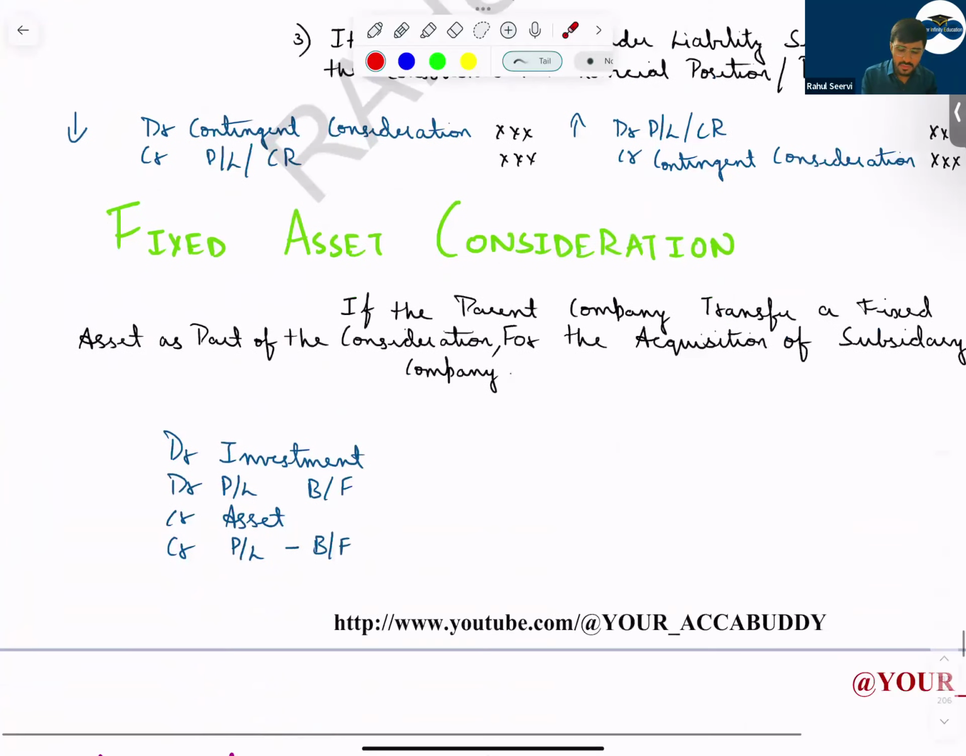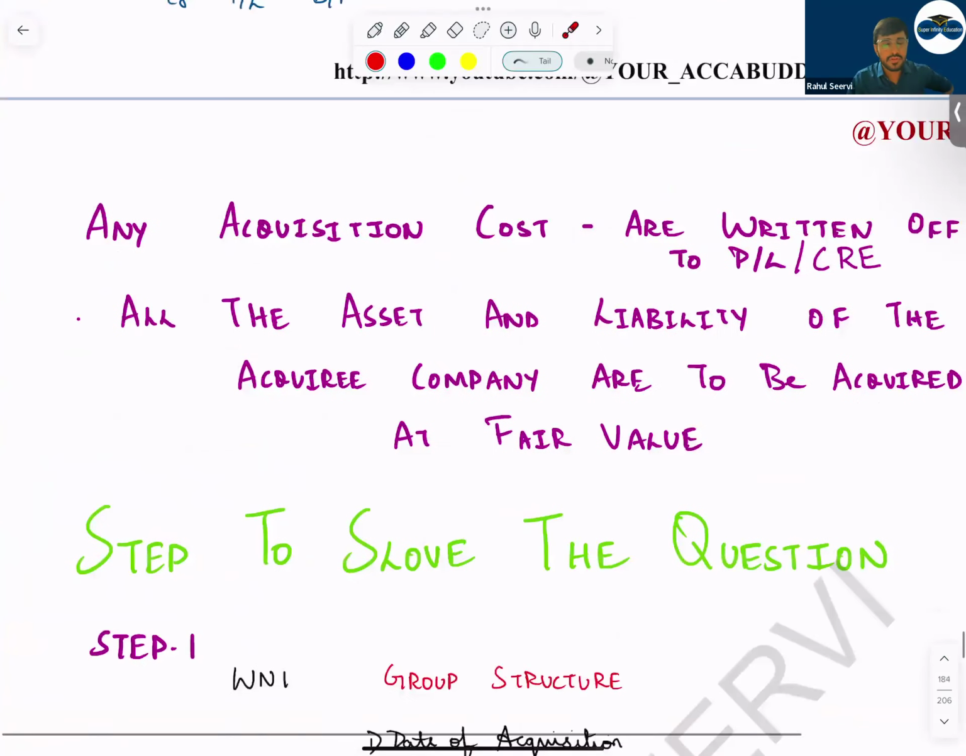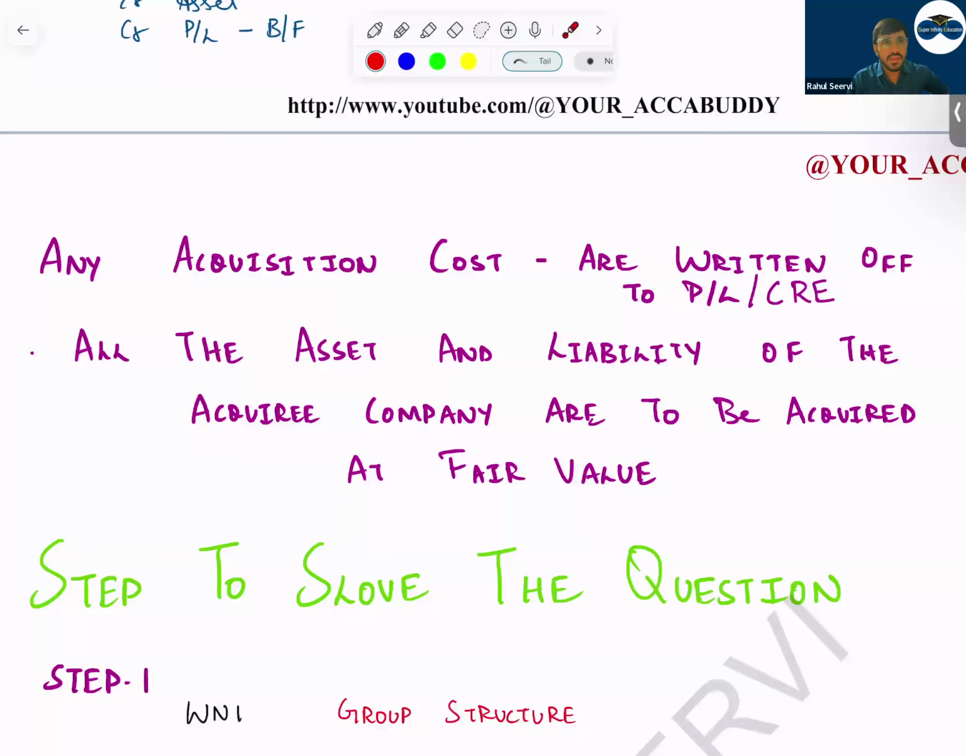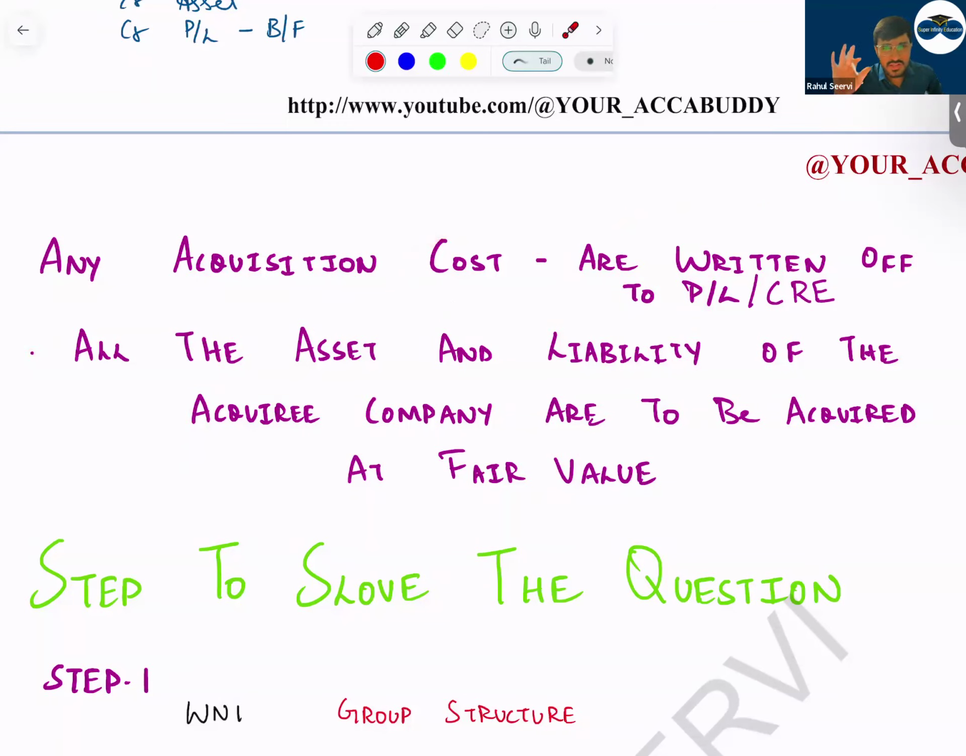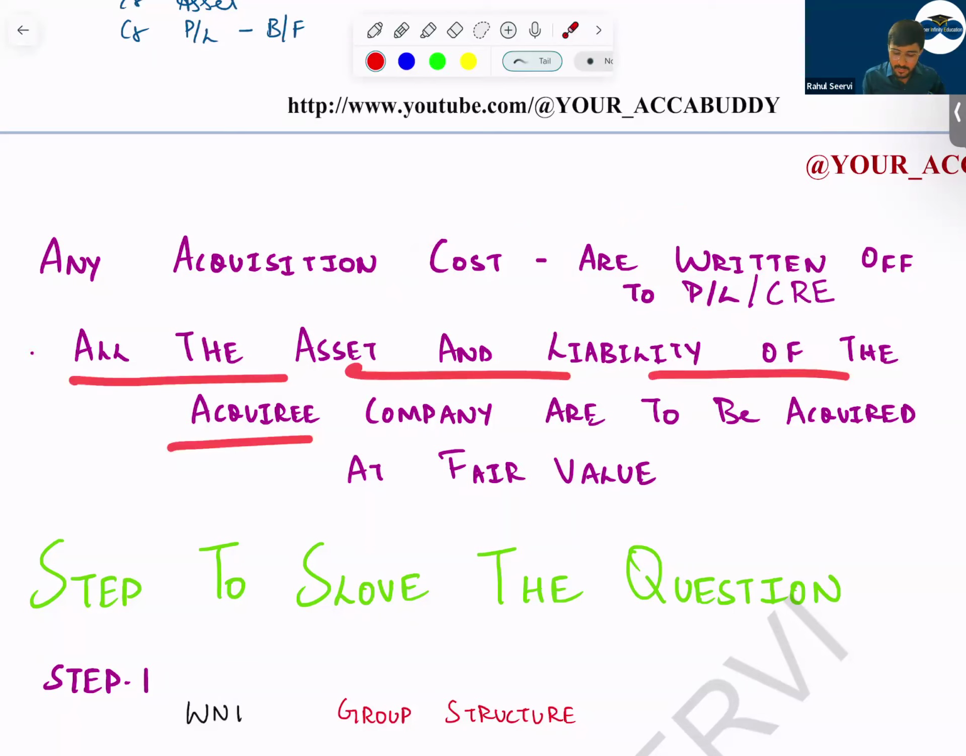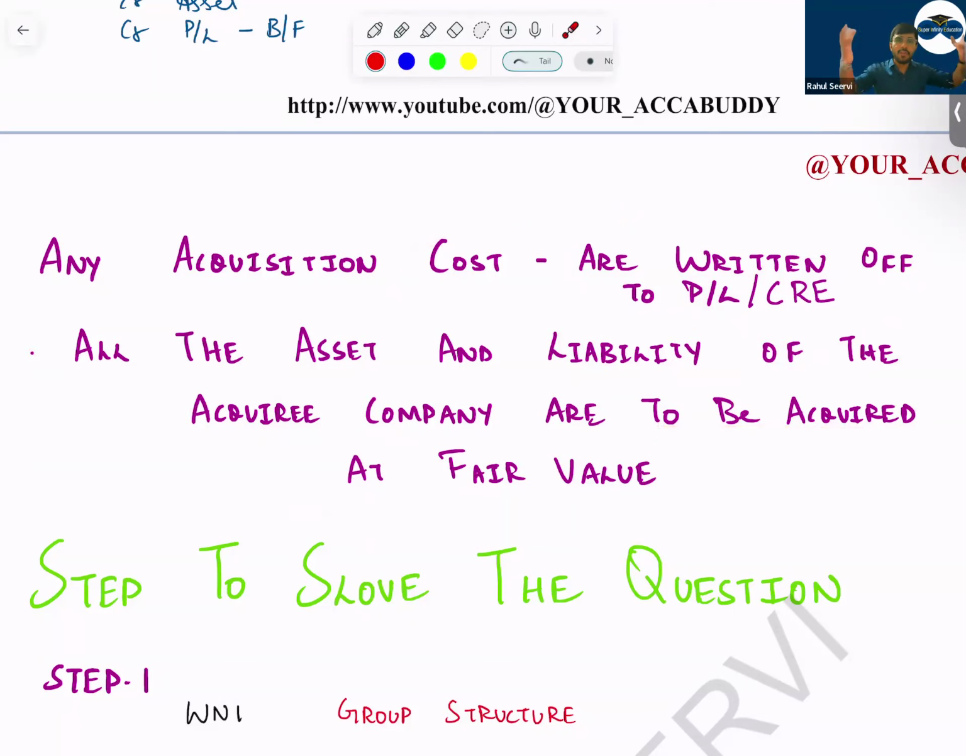Now, any acquisition cost, when you are acquiring a subsidiary company, such as legal fees or commission, and a lot of other things, where will it be recorded? In the P&L, in the operating category, you record it as an expense. But when we prepare the balance sheet, where should we adjust? We should adjust in consolidated retained earnings. Then all the assets and liabilities of the acquired company are to be taken at fair value. Whenever we acquire any company, we acquire it at fair value, all its assets and liabilities. These are some basic points.